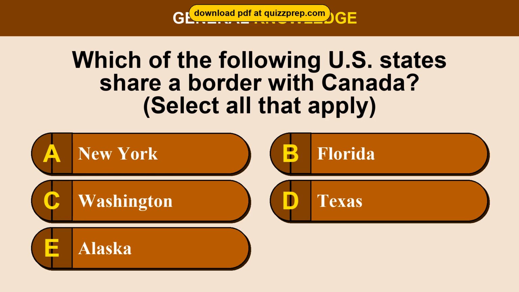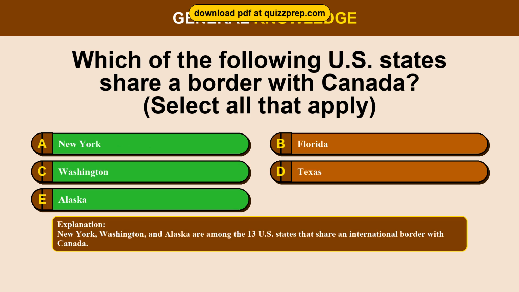Question 30. Which of the following U.S. states share a border with Canada? Option A, New York. Option B, Florida. Option C, Washington. Option D, Texas. Option E, Alaska. The correct answers are options A and C and E: New York, Washington, Alaska. New York, Washington, and Alaska are among the 13 U.S. states that share an international border with Canada.